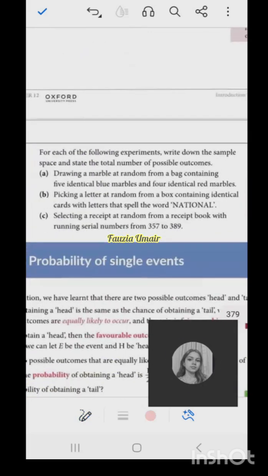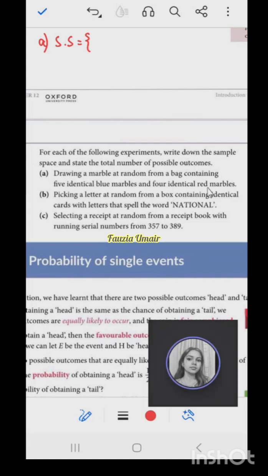Now let's look at this question. For each of the following experiments, write down the sample space and state the total number of possible outcomes. Drawing a marble at random from a bag containing 5 identical blue marbles and 4 red marbles. So what will be the sample space? 5 blue, ma'am, and 4 red.